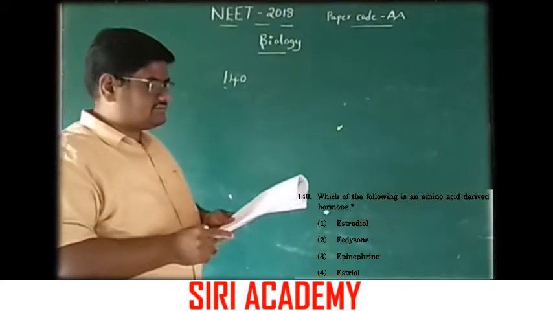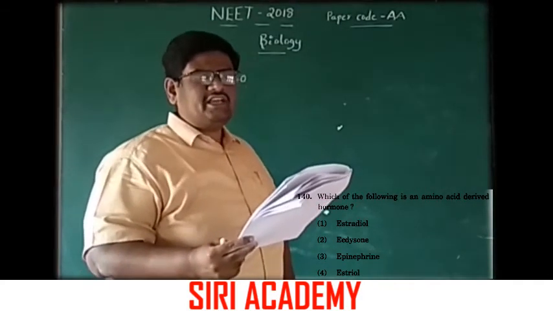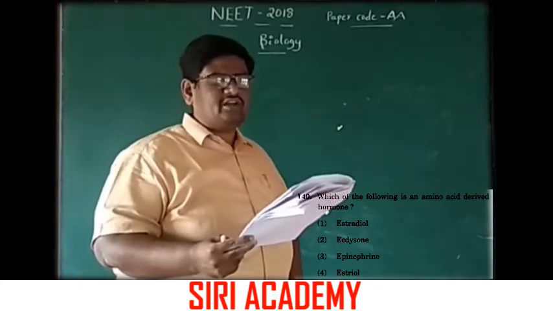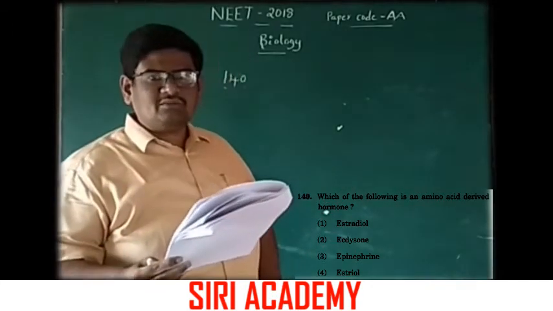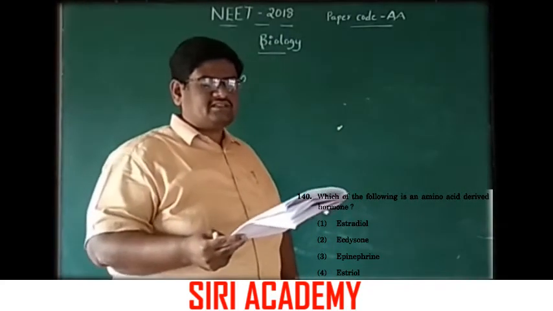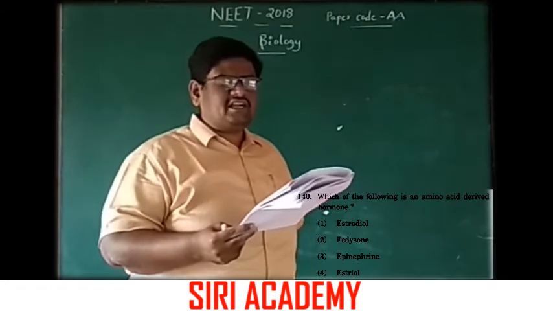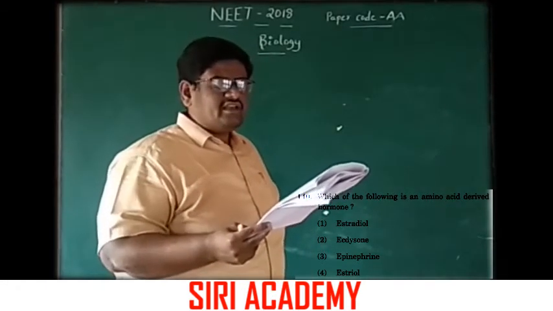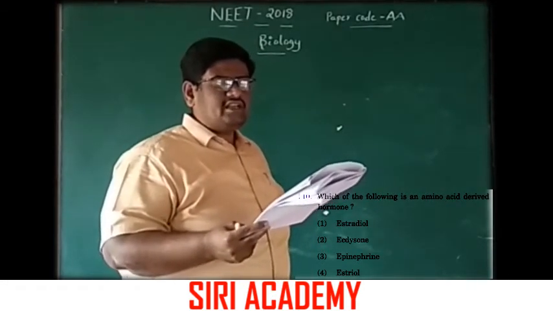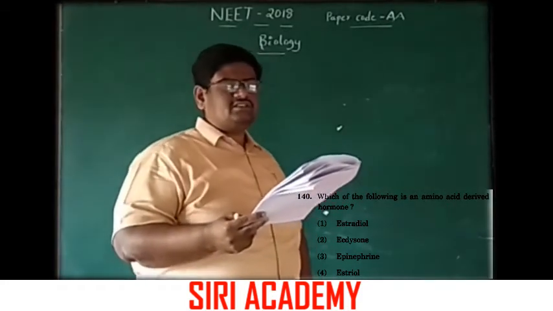140. Which of the following is an amino acid derivative hormone? Actually, the hormones are derivatives of amino acids, proteins, peptides, and derivatives of steroids. Here the options: estradiol, ecdysone, epinephrine, estriol.